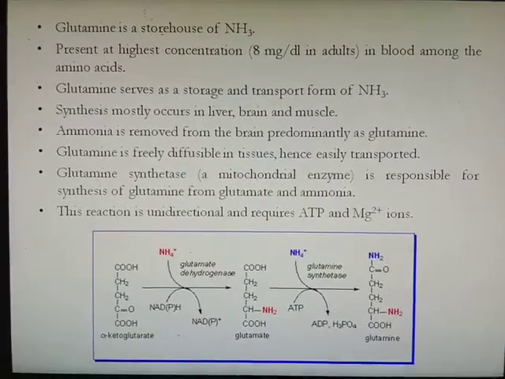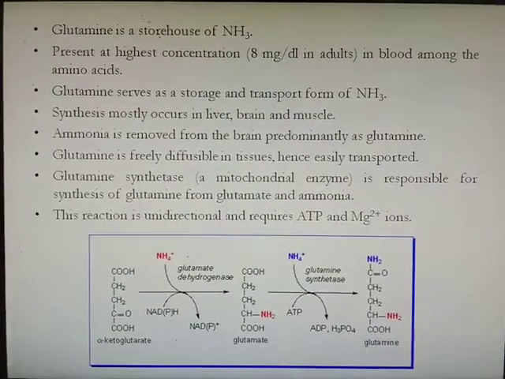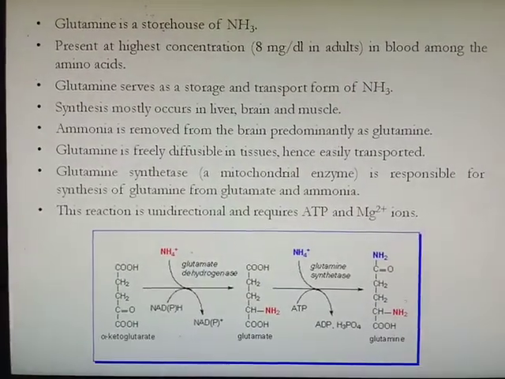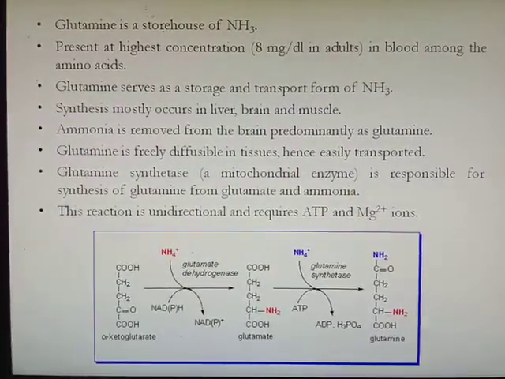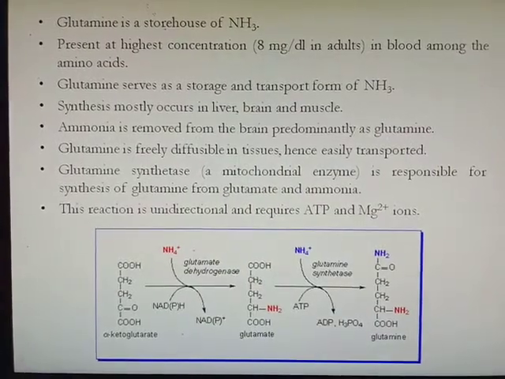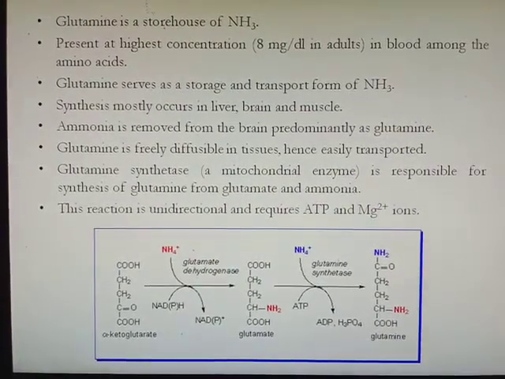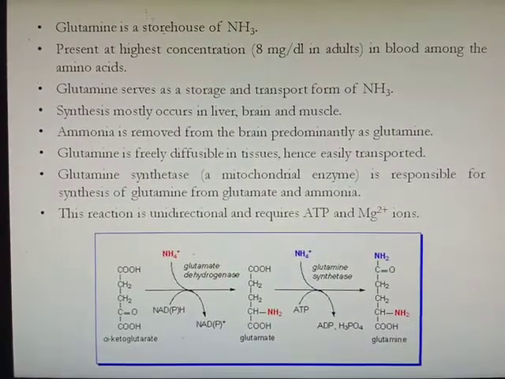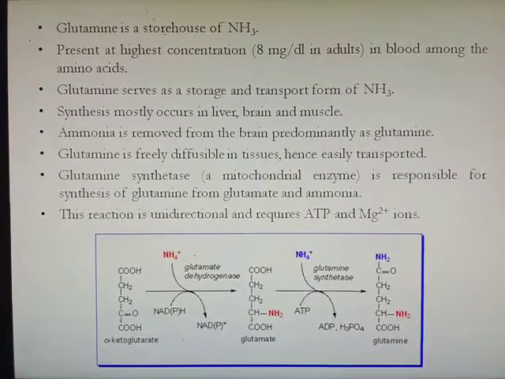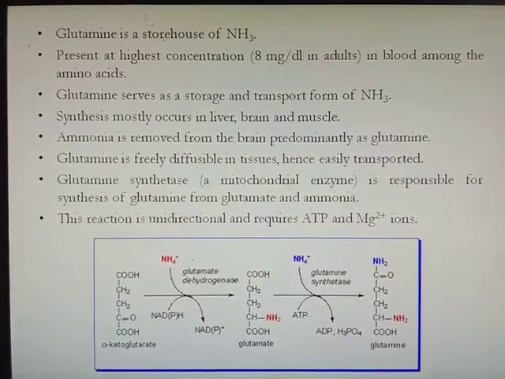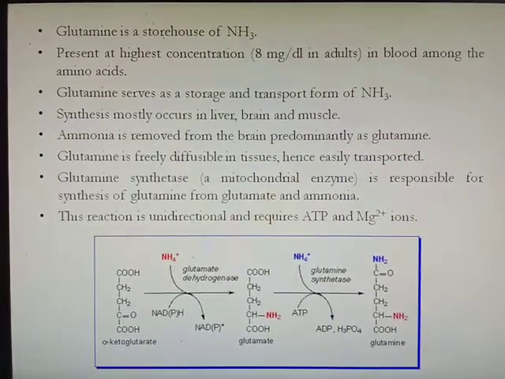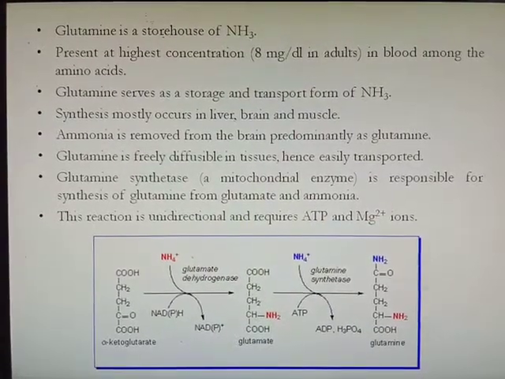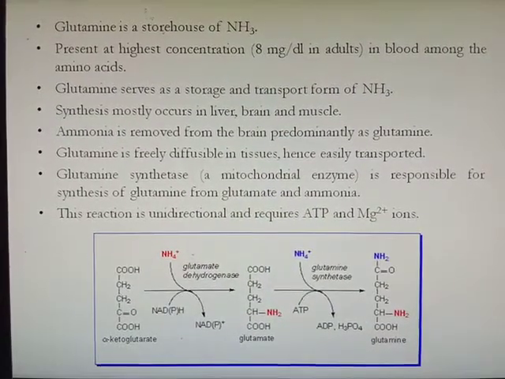Glutamine is a storehouse of ammonia. Glutamate is a collecting center, whereas glutamine is a storehouse of ammonia. Glutamine is present at the highest concentration, 8 mg per dL in adult blood, among the amino acids. Glutamine serves as a storage and transport form of ammonia. Synthesis mostly occurs in liver, brain and muscle, meaning glutamine synthesis from glutamate and ammonia takes place mostly in liver, brain and muscle.